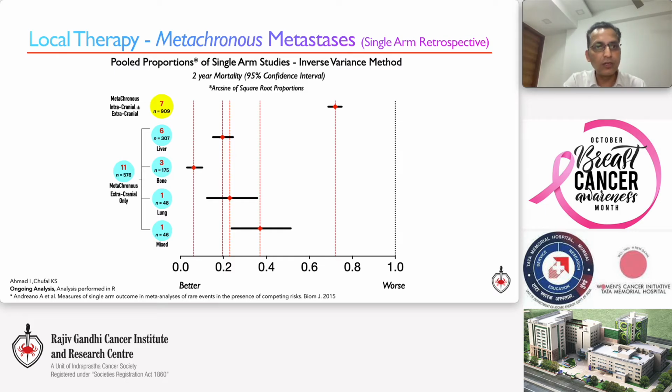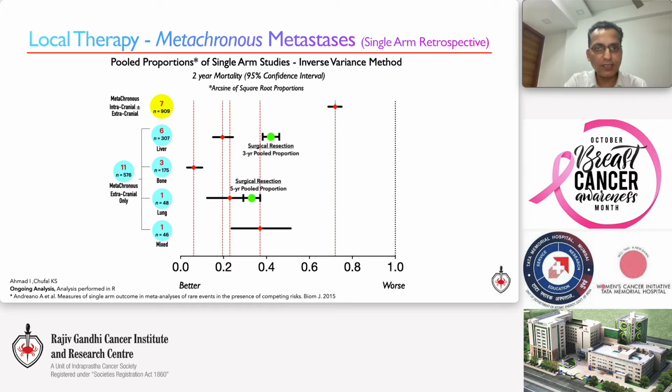So upon pooling results stratified by site, it becomes immediately apparent that patients with intracranial oligometastatic disease have the worst 2-year mortality, while oligometastatic bone disease fares best. And if we add the pooled results of 3-year mortality from surgical series, it fares slightly worse than other local modalities. It is also fair to say that this is not a strictly statistically valid comparison as the time points are different. We are currently working on this, but the true estimate value would lie somewhere at this particular place.